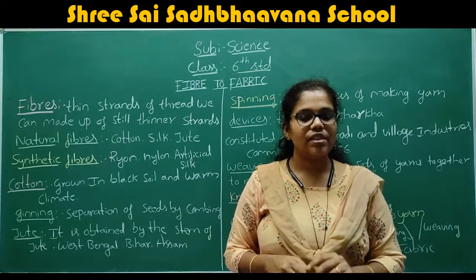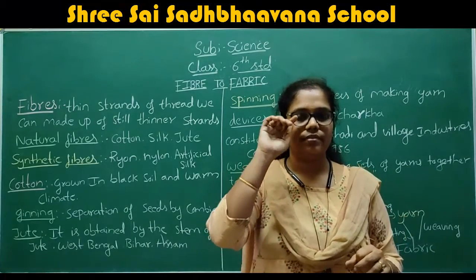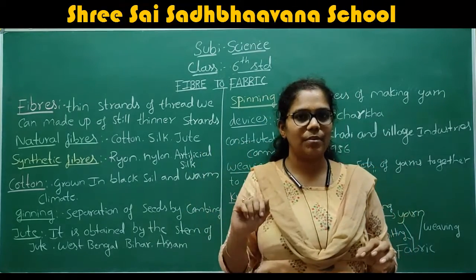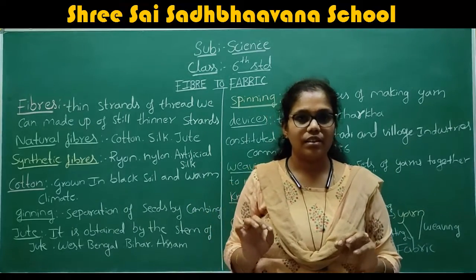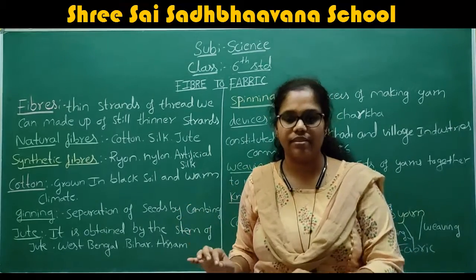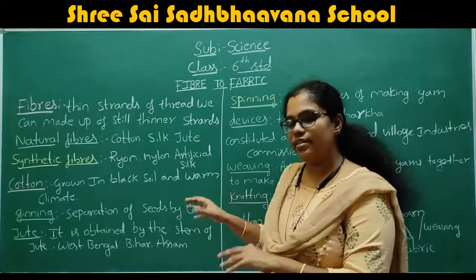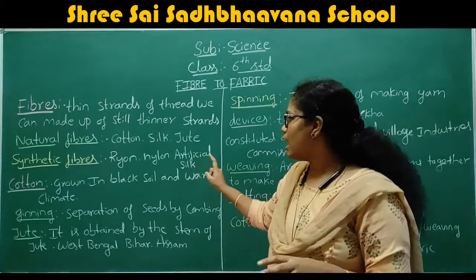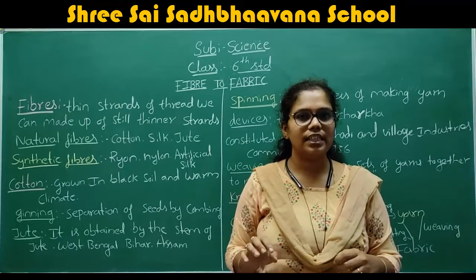What are synthetic fibers? Synthetic fibers are also called artificial fibers. How do we define artificial or synthetic fibers?